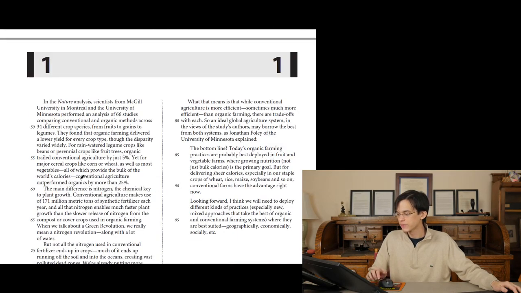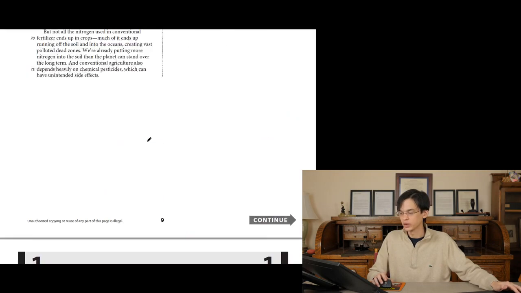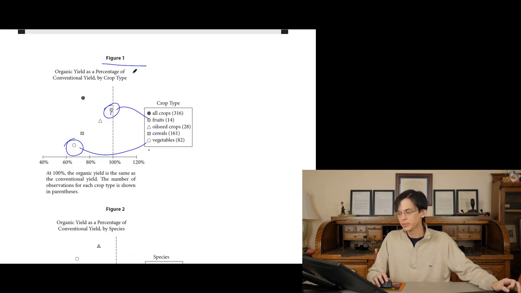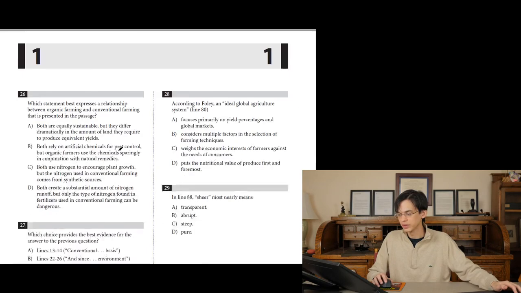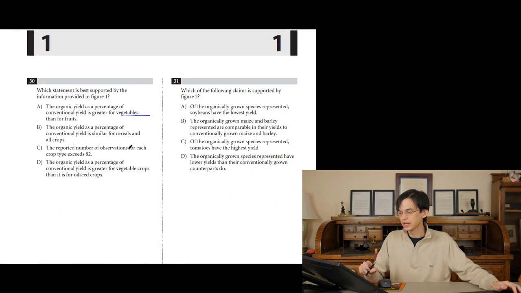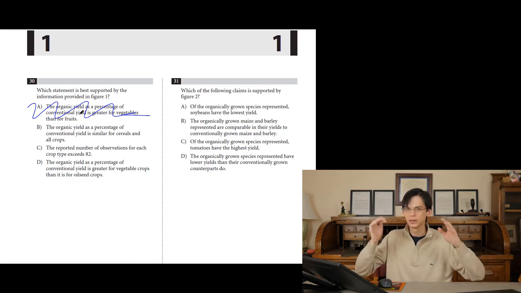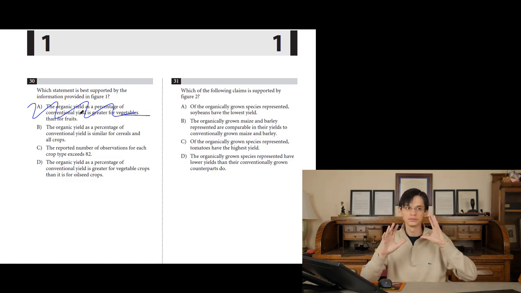And that was verified in line 55: for rainfed legumes and perennial crops like fruit trees, organic trailed conventional by 5%, yet vegetables were lagging by more than 25%. So I know they're not talking about the passage, but this nicely corroborates that fruit has a higher yield for organic than vegetables do when compared to conventional agriculture. So we can't say that the organic yield for vegetables is greater than for fruit. It can't be A. And that's like a logical tongue twister. You have to make sure you're steady.